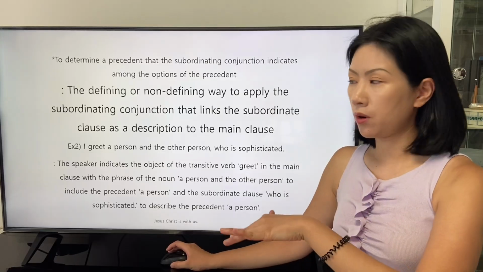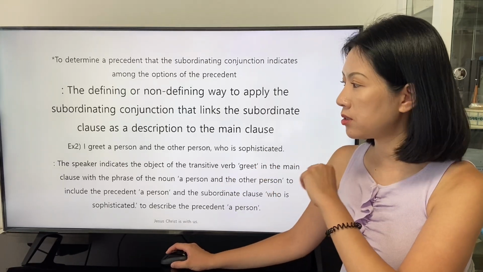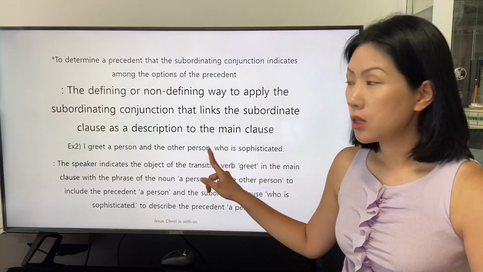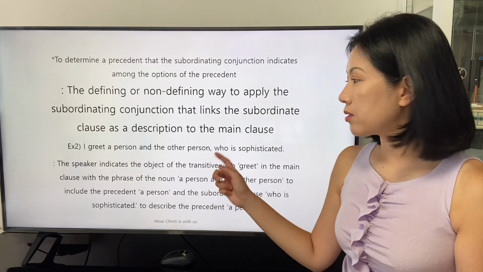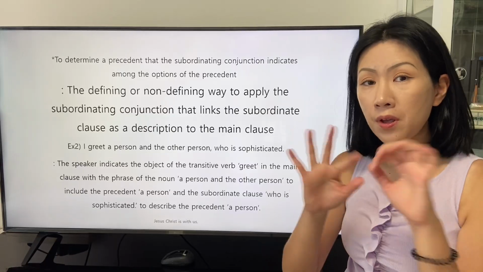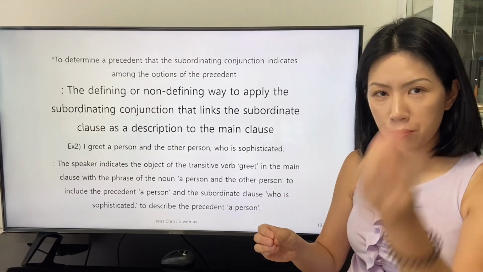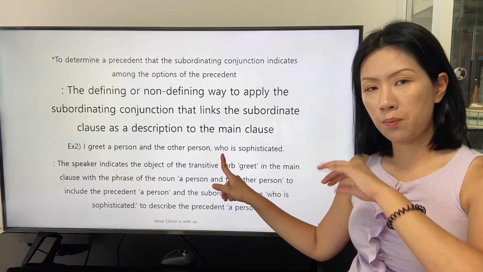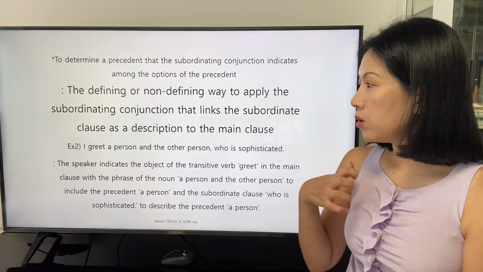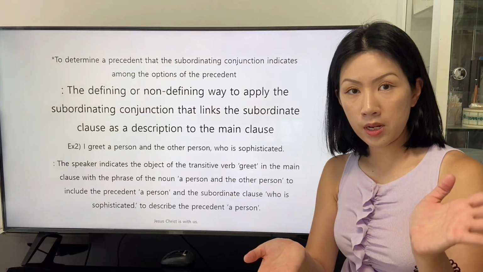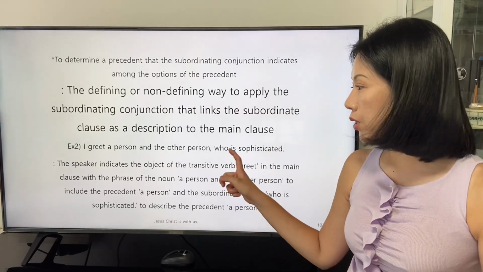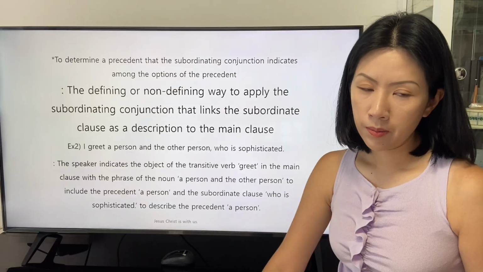The arrangement of the words is the same as the first example, but we find that there is one more option, a comma. This tells us that the pronoun who is applied in the non-defining way. So we have to figure out the proper precedent that occurs with the premise of the pronoun who. So, do you find the precedent? I think the precedent of the pronoun who is a person, because